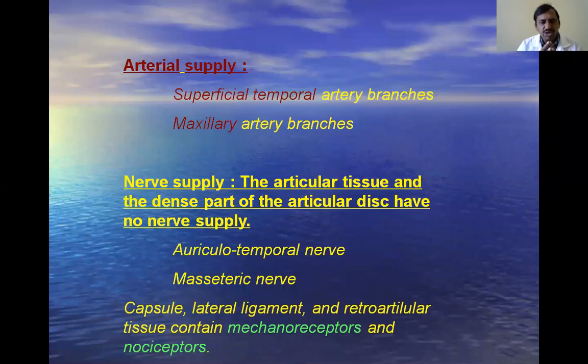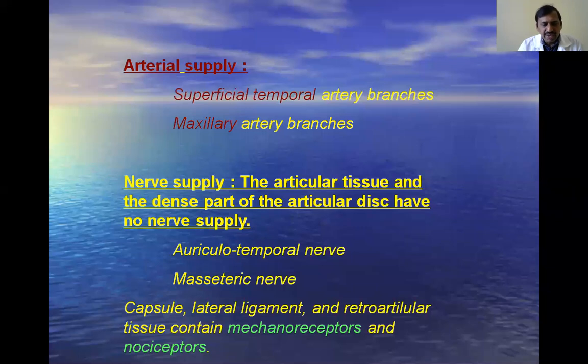Okay, next coming to the nerve supply. What are the nerves which are supplying the temporomandibular joint? The articular tissue and dense part of the articular disc have no nerve supply. The intra-articular structures are not supplied by nerves. And the nerves are the auriculotemporal nerve and masseteric nerve. Masseteric nerve is a branch from the mandibular nerve. These are the two nerves which are supplying the temporomandibular joint.